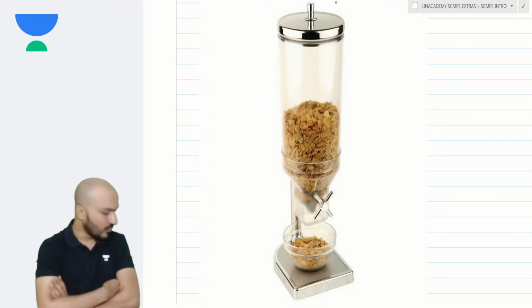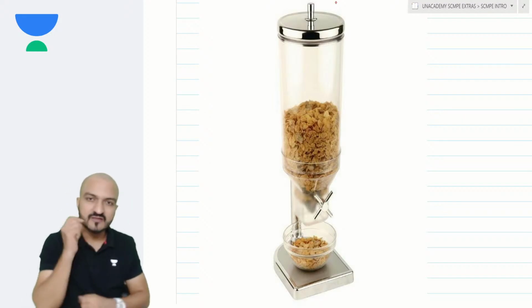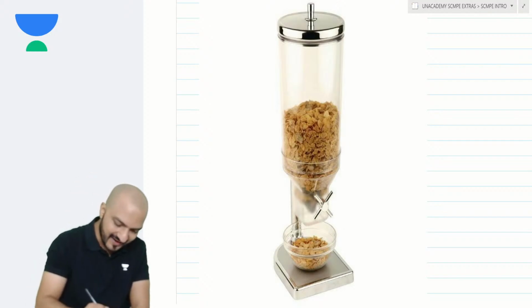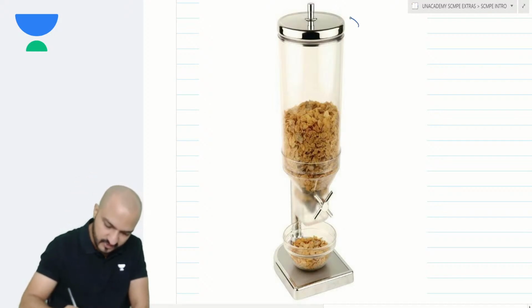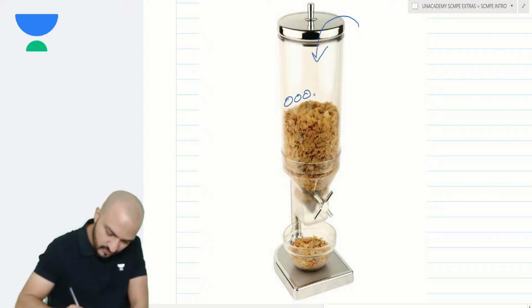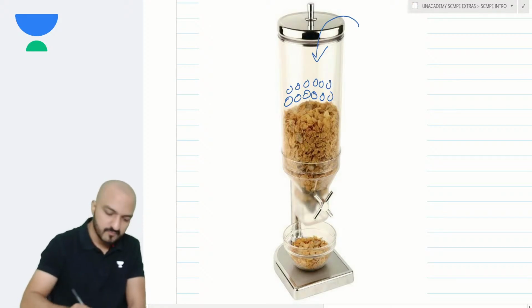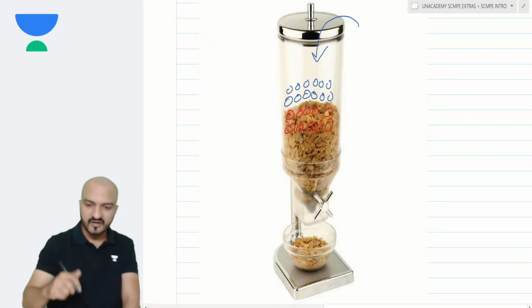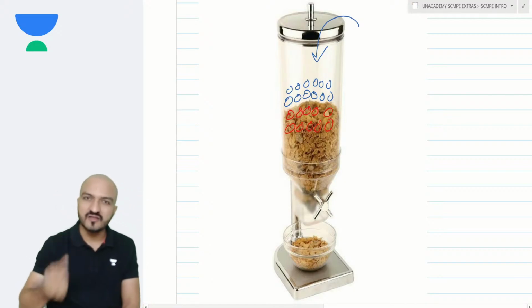FIFO method, right? Why FIFO method? Because in this device you will notice that when the waiter adds flakes from the top over here, the new flakes will be at the top, but the old cornflakes are still at the bottom. Say the red ones are the old cornflakes, and the blue ones are the new cornflakes.